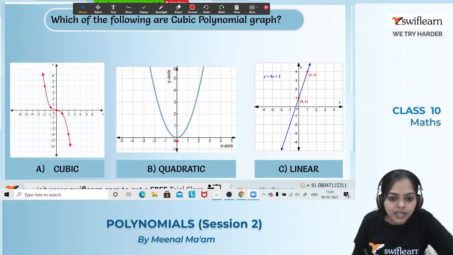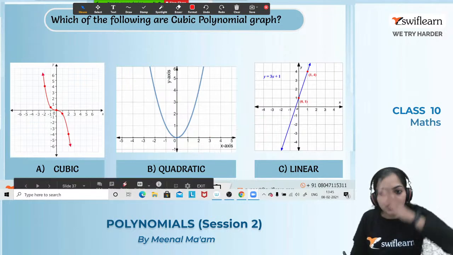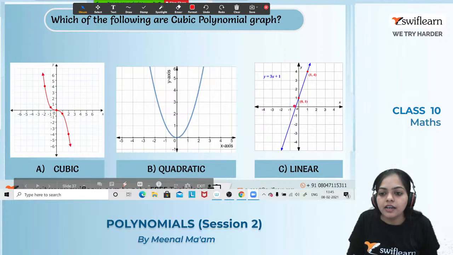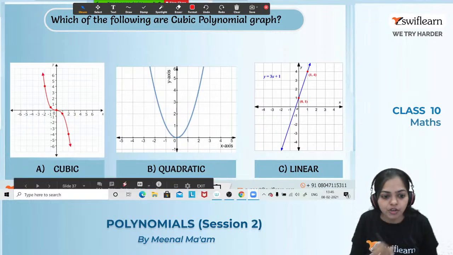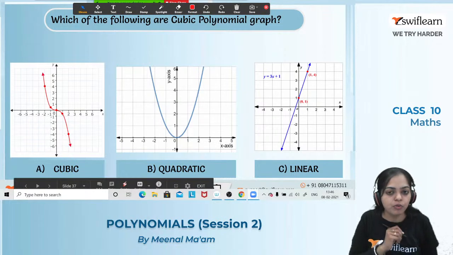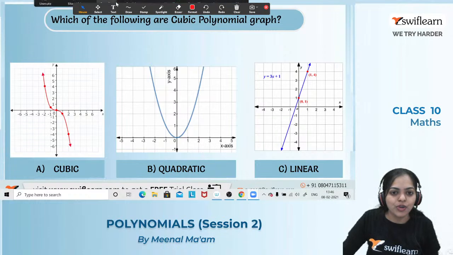And the second one is a quadratic polynomial because its shape is parabolic and it intersects the x-axis at 1 point. Got it? And the last one is linear, because we know that a linear polynomial is a straight line and it intersects the x-axis at only 1 point. So this is an example of a linear polynomial, this is an example of a quadratic polynomial, and this is an example of a cubic polynomial. Got it everyone? Yes? Okay.